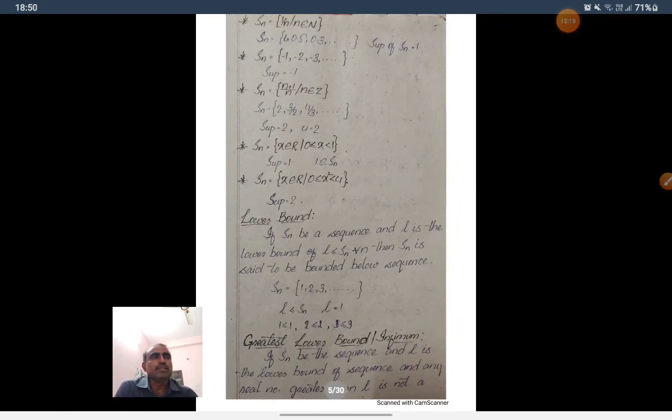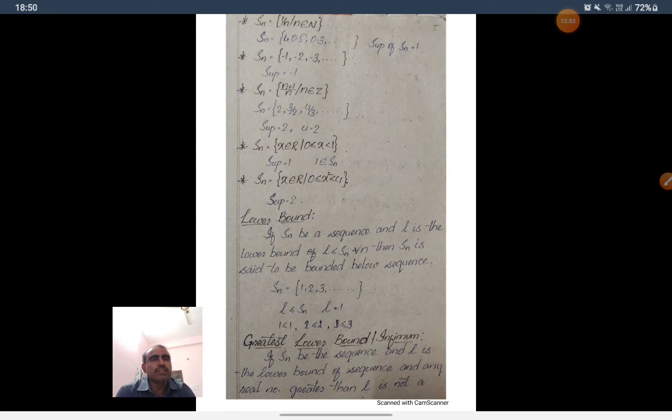See, Sn is equal to 1 by n here: 1 by 2, 1 by 3, 1 by 4 and so on. So the supremum of Sn is equal to 1. A number less than 1 is not an upper bound for the sequence Sn. If you take, for example, 0.75 as an upper bound, then there is an element 1 which is greater than 0.75. So 0.75 is not an upper bound. So the only least upper bound is 1. So 1 is the supremum of Sn.